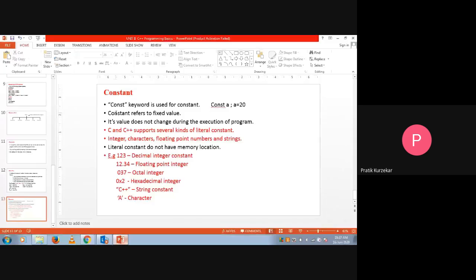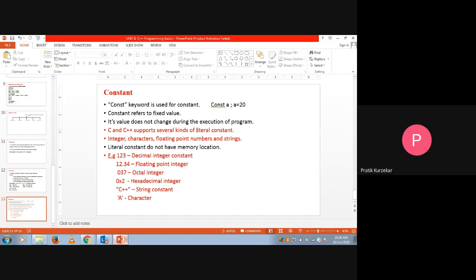Once again I'm telling you, the constant refers to a fixed value. It means that one value is not going to change throughout the program. So its value does not change during the execution of the program. Once we have assigned a value to a particular variable, that value should not change during the execution of the program. There are certain types of constants present in C and C++.